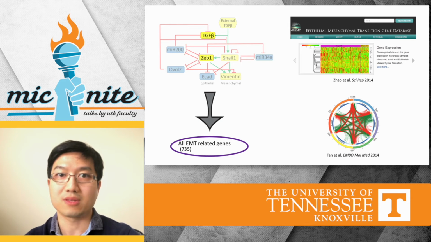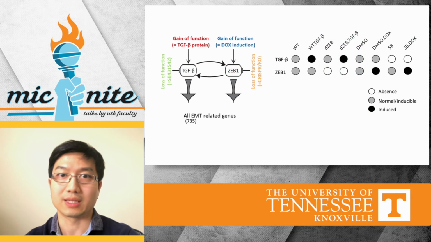We perturbed these two factors combinatorially by activating or inhibiting them and measured the activities of all other human genes, including these 735 EMT-related genes that are documented in the literature.